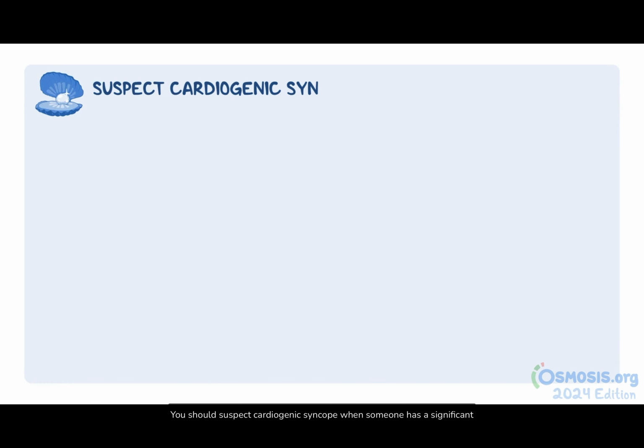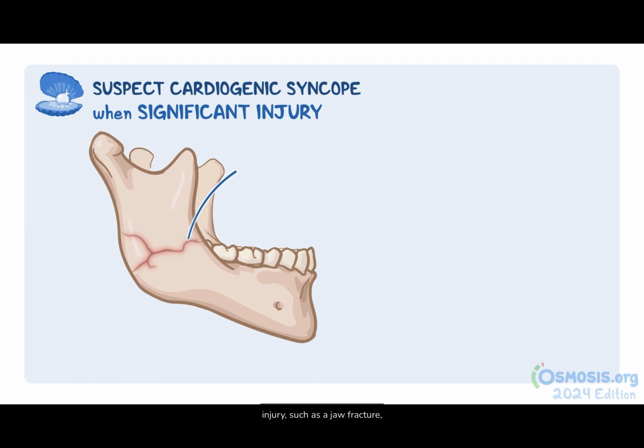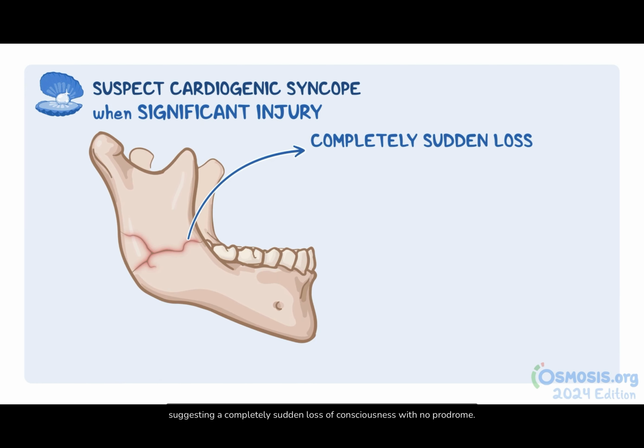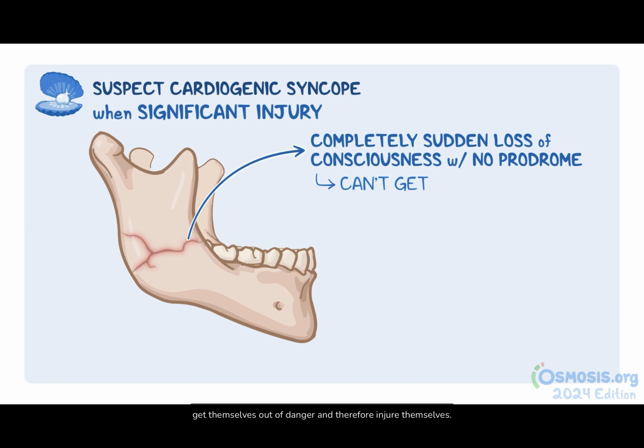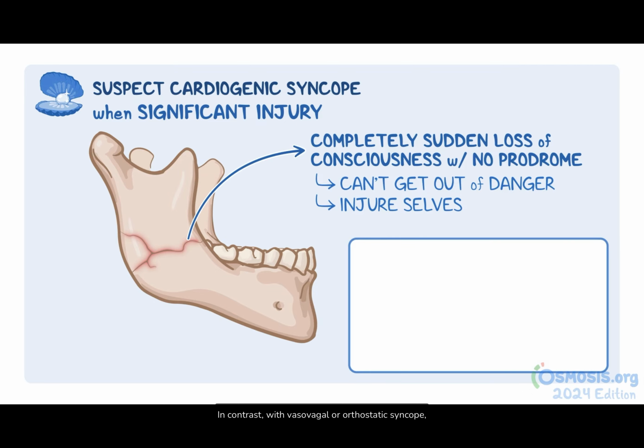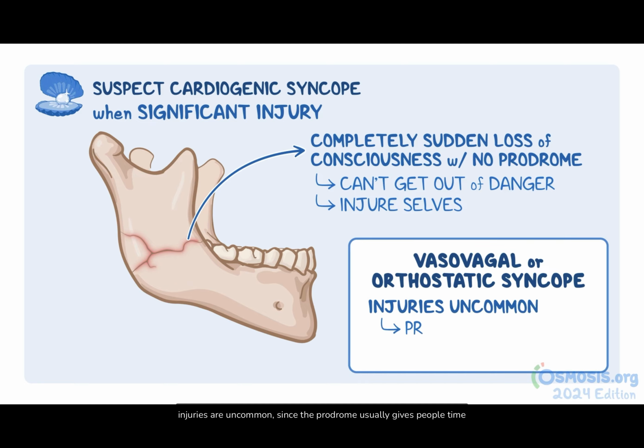Here's a clinical pearl. You should suspect cardiogenic syncope when someone has a significant injury, such as a jaw fracture, suggesting a completely sudden loss of consciousness with no prodrome. These syncopal episodes are so sudden that the patients can't get themselves out of danger and therefore injure themselves. In contrast with vasovagal or orthostatic syncope, injuries are uncommon, since the prodrome usually gives people time to get to safety.